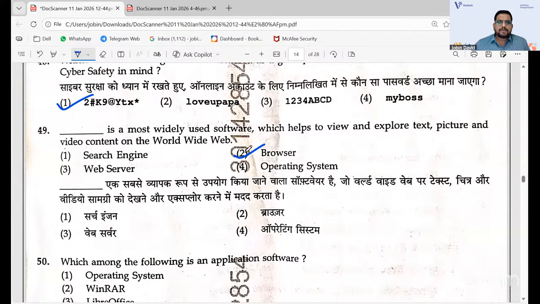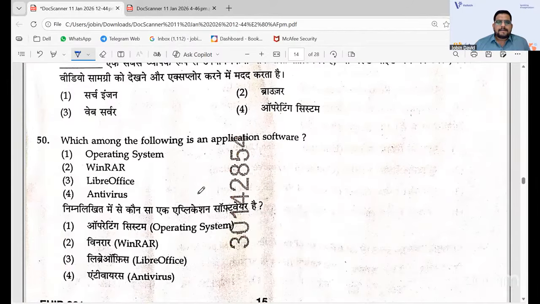It's not a search engine, it is a browser. It is an application software. An operating system is not application software. It is like Windows, WinRAR, all those things, Ubuntu and all. It is system software. An application means Word, like that. So LibreOffice is the application software here.